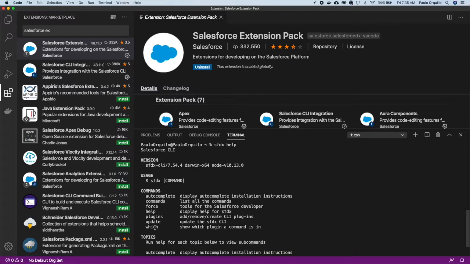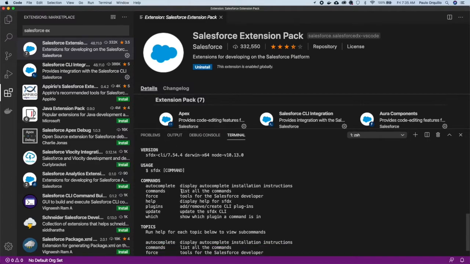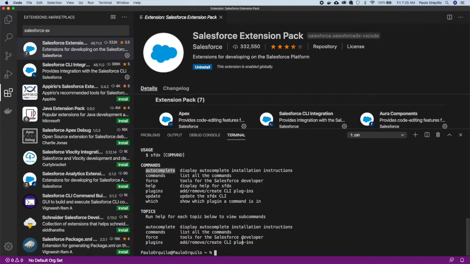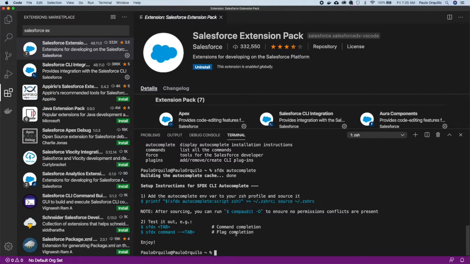This would show you all the commands that you would need. We want to set up autocomplete, so when you hit tab on your keyboard, it autocompletes some of the commands, which is very handy. Say sfdx autocomplete, and it will show you instructions on how to set it up. Basically, you just copy this first line. If you're using Zsh, it's automatically going to show you the command for Zsh, but if you're using Bash, it's going to show you something for Bash.